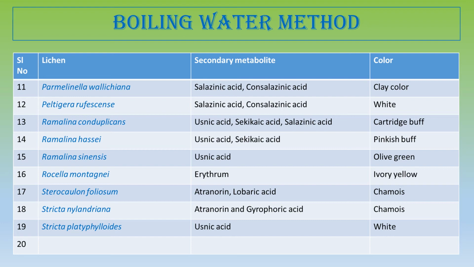Next is Ramalina sinensis, and Ramalina sinensis produces olive green color by the boiling water method. And this Ramalina sinensis is also a very good indicator species of air quality. And next is Roccella montagnei. Roccella montagnei produces a very ivory yellow color by the boiling water method.